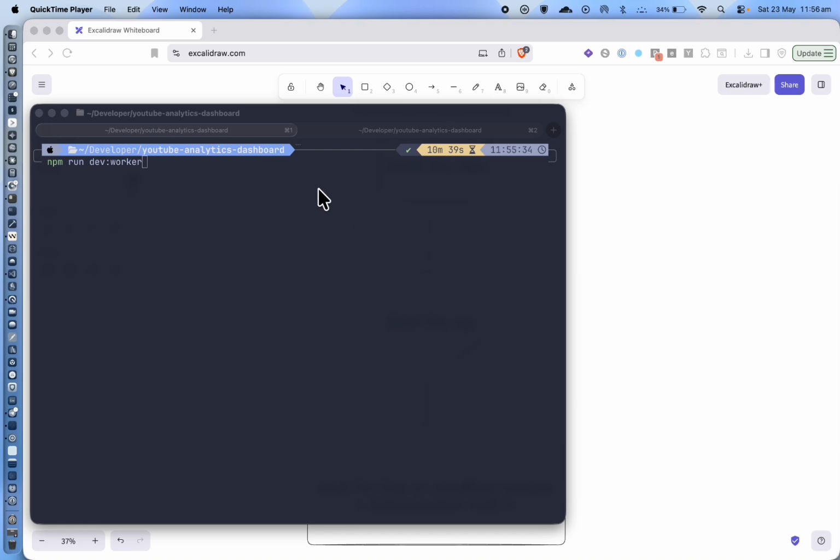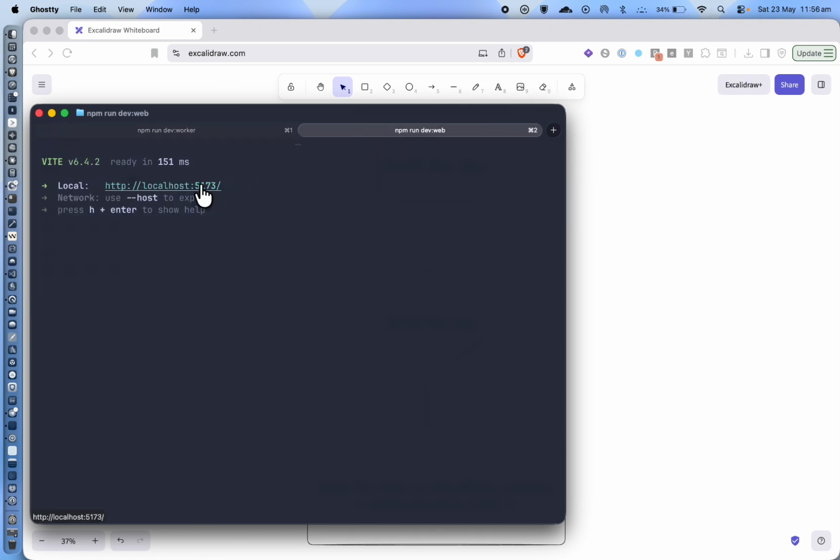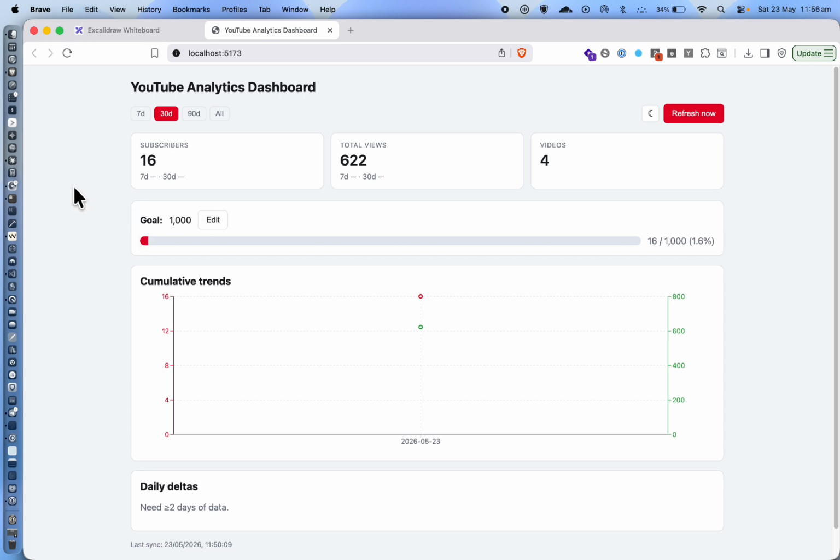So now I've completed all that was in the to-do list, and the final 2 steps are to start the database locally and to open the front end as well. So I'm just going to run those 2. Perfect, so now I'll just click on that and it'll open up our YouTube Analytics. So pretty simple stuff here. This won't work for now just because it's got 1 day of data, but as the data comes in, the graph will grow, but it's got our totals here for the account. So I've currently got 4 videos, 622 views and 16 subscribers. If you want to add a subscriber to that, feel free to do so.